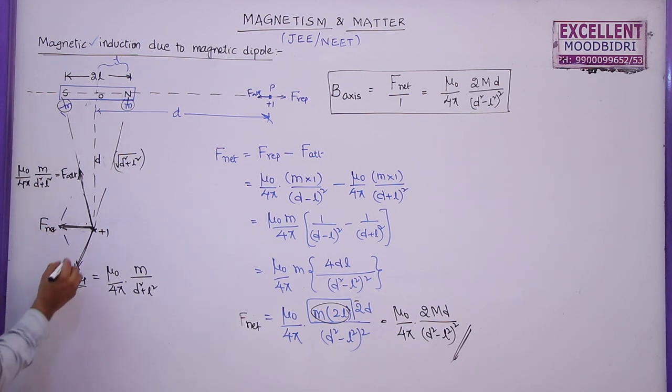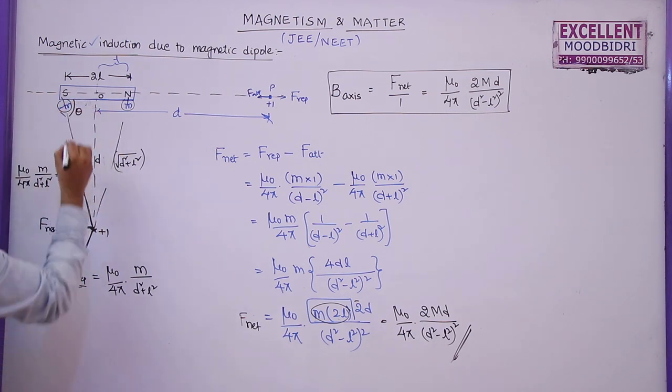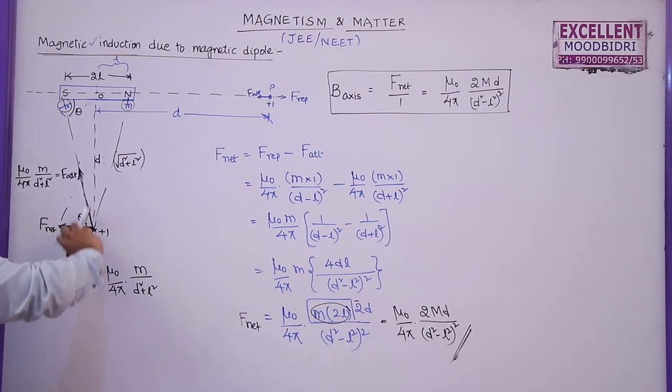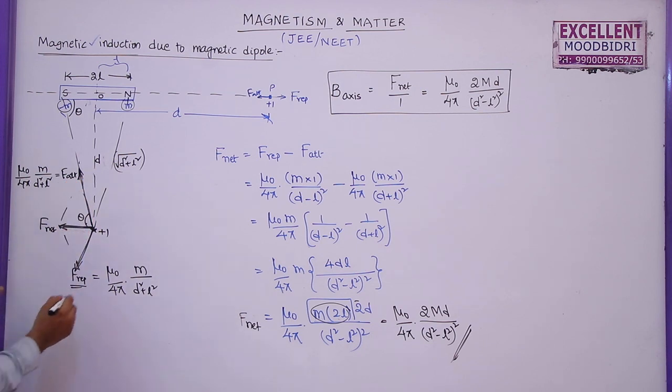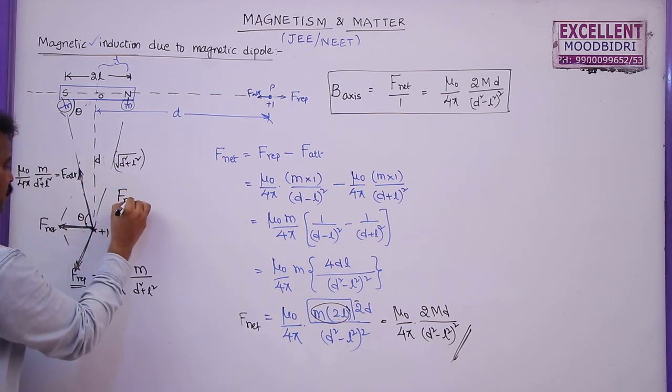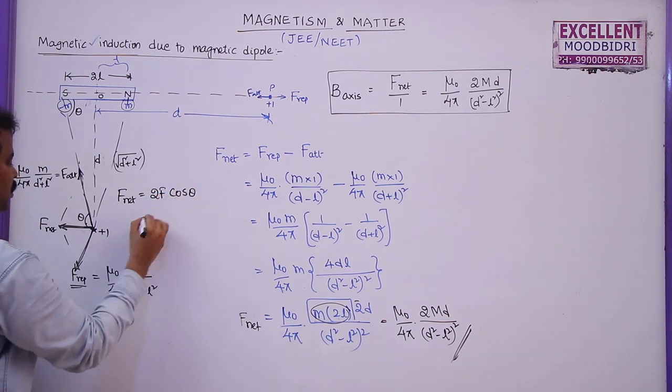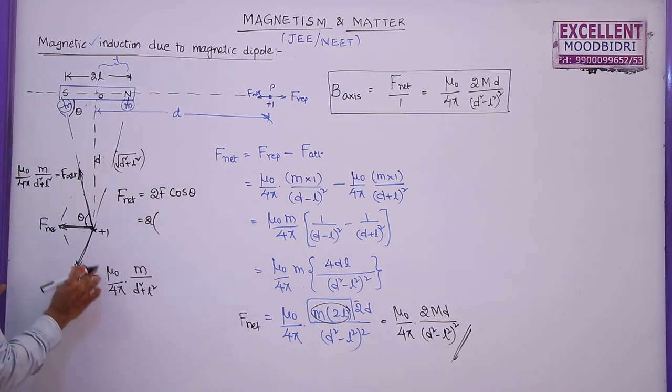Here F net is given by, if you know this angle is theta, this will also equal theta. If it is F, this will be F cos theta, F sin theta. Similarly, if it is F, this is F cos theta, F sin theta. Both F sin theta will cancel each other. The net force at this point is given by 2F cos theta. So this is 2 into any one of these forces, because both forces are equal in magnitude.